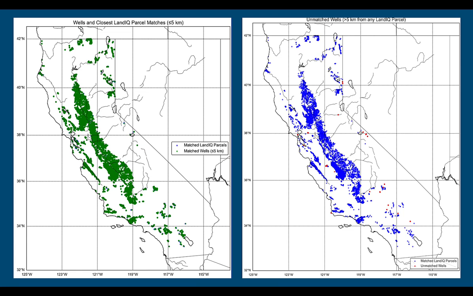And then in the next graph, you can see all of the matched Land IQ parcels from the graph before, but now you can see different red dots, which are all the unmatched wells that aren't near any of these Land IQ parcels, which is the 27 from the last slide.